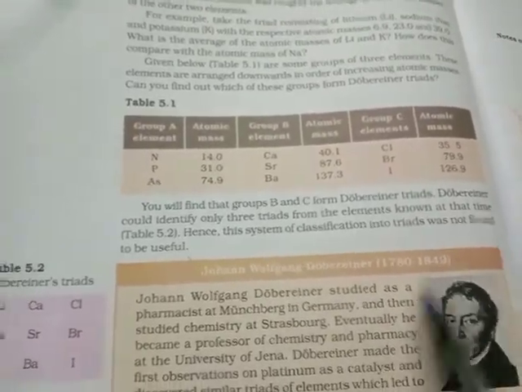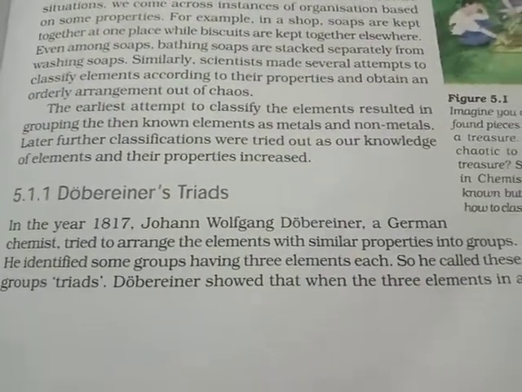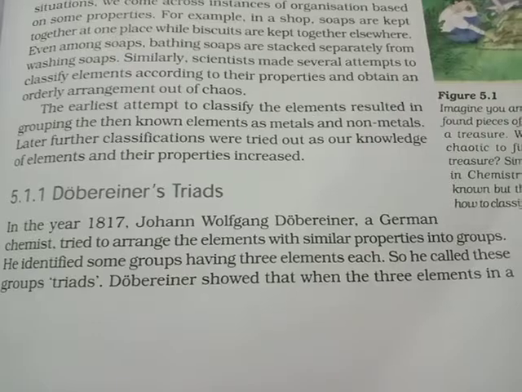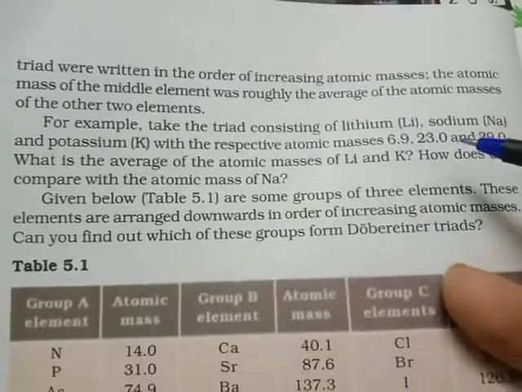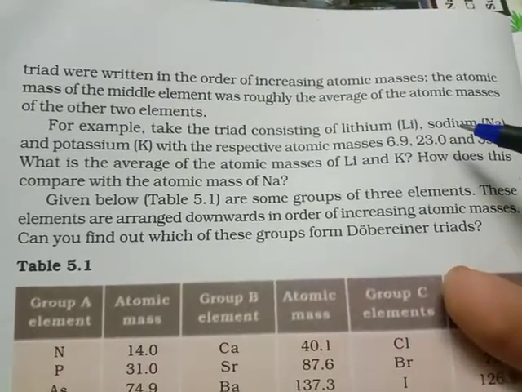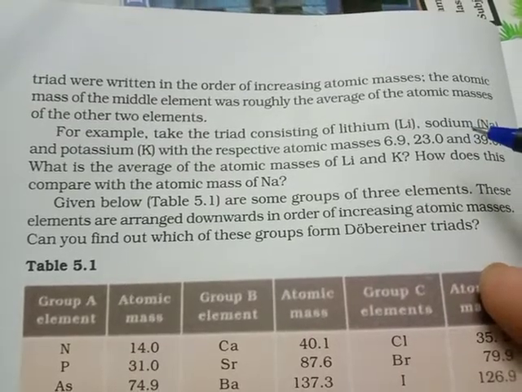So in a short recap, according to Dobereiner's triads, Johann Wolfgang Dobereiner classified the elements in groups of three elements each, in which the atomic mass of the middle element was roughly the average of the other two when the elements were in increasing order of atomic masses.